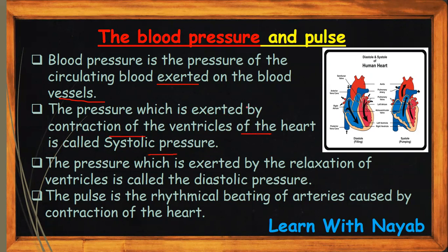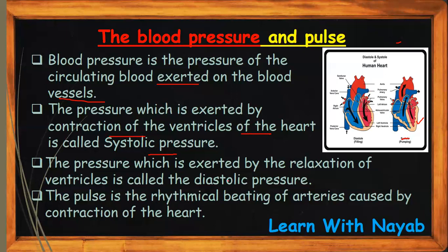When the ventricles contract and pump the blood out of the heart, the pressure with which it pumps the blood out of the heart is called the systolic pressure. As you can see in this diagram, the ventricles are contracting, and the pressure produced by the pumping of the heart is the systolic pressure.